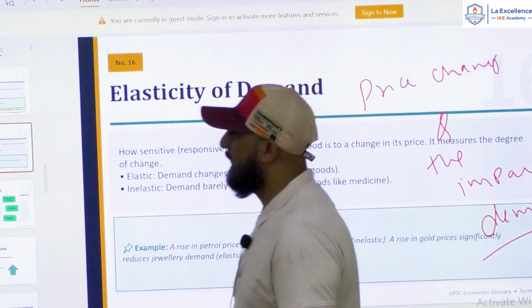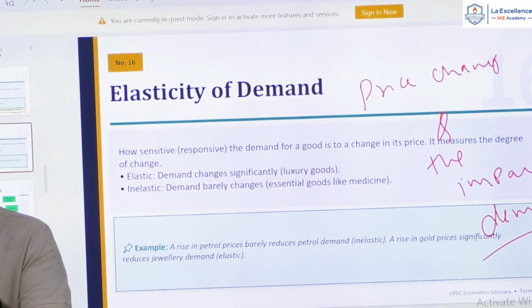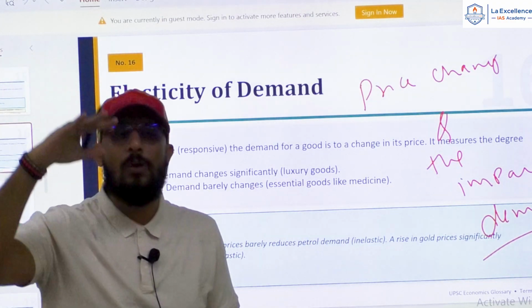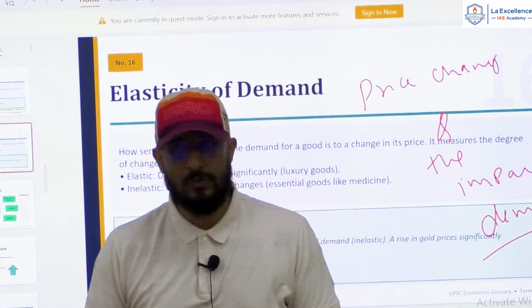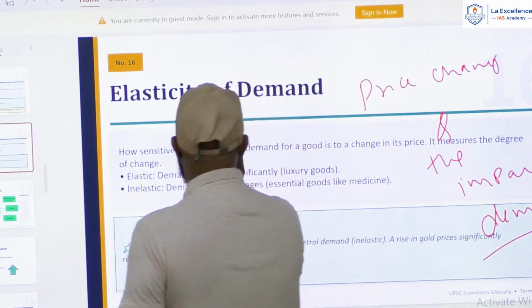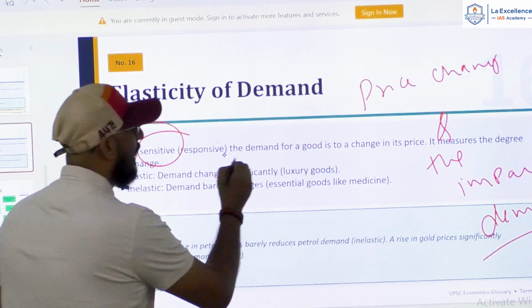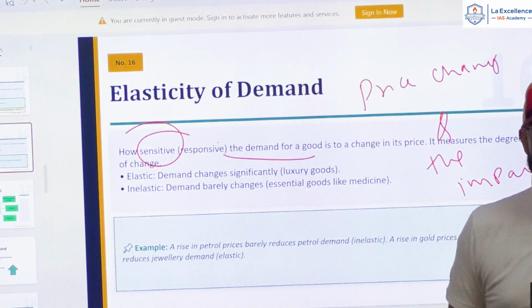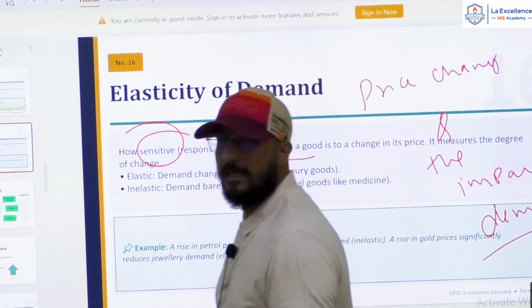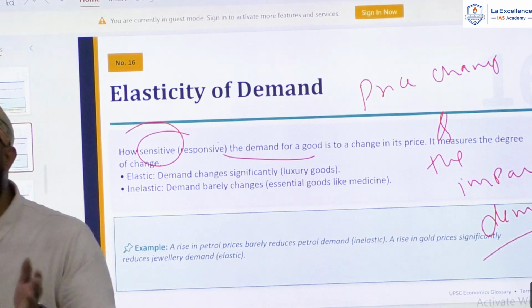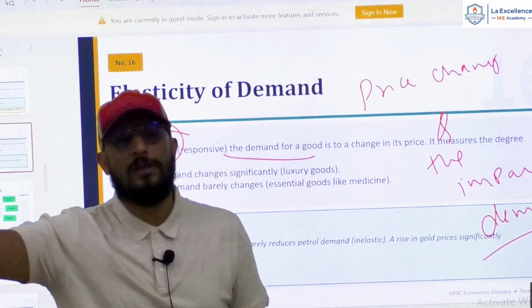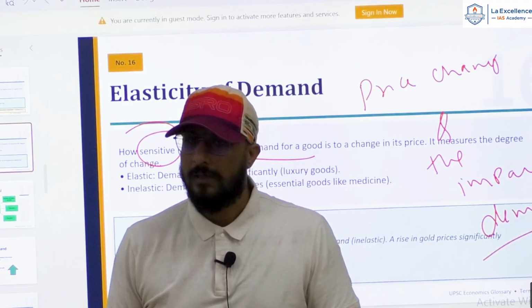That means, see, elasticity of demand is a concept which shows if there is change in the price of a good, how much demand will increase or how much demand will reduce. Right? It shows the sensitivity of the demand for goods when the price changes. Because see, when price changes, demand will increase or decrease. Yes. But increase or decrease will be different for different types of goods. Can I say that? Yes.